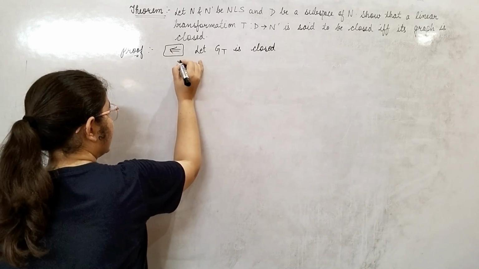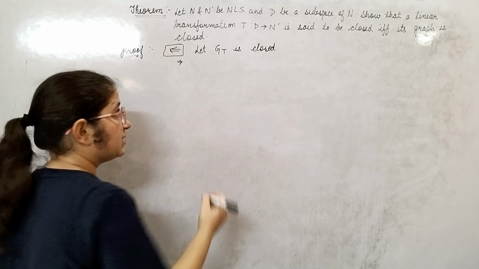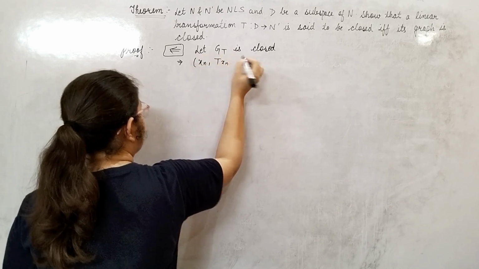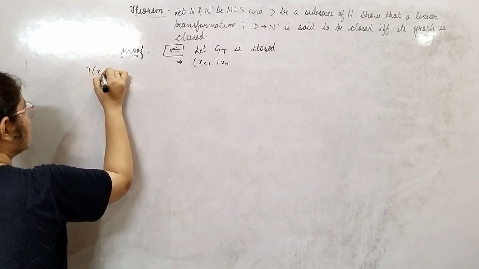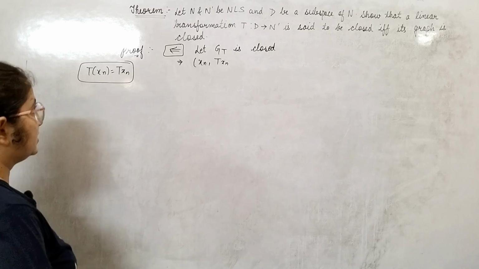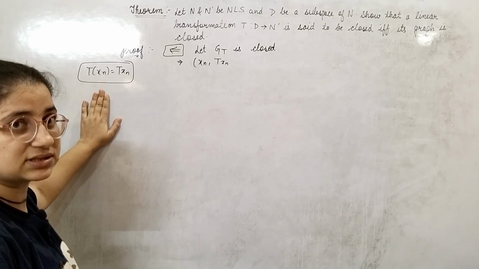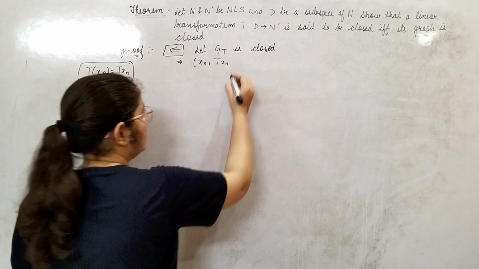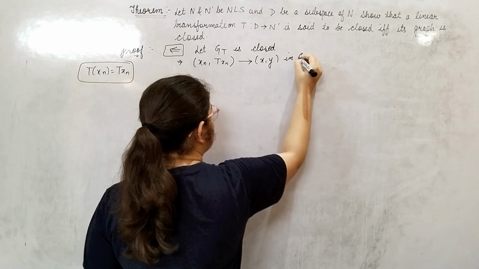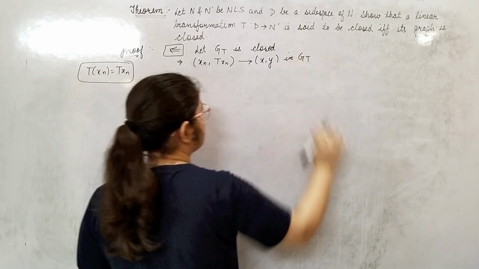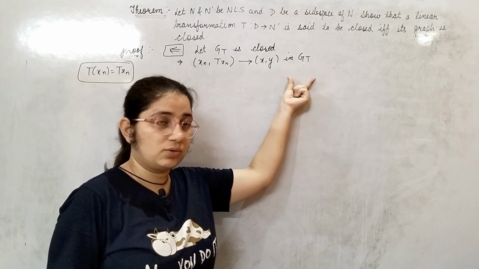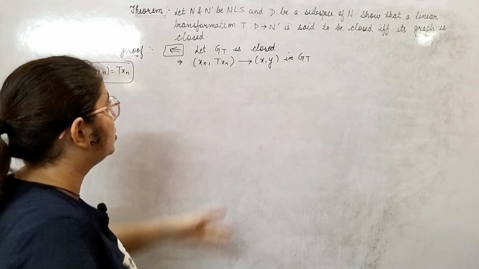So this implies, what is the meaning of it being closed? xn comma T of xn. I am writing T of xn, and don't confuse with these two representations. Okay, both are same. It will converge to some x comma y in GT. This will converge to x comma y, inside what? Inside GT.